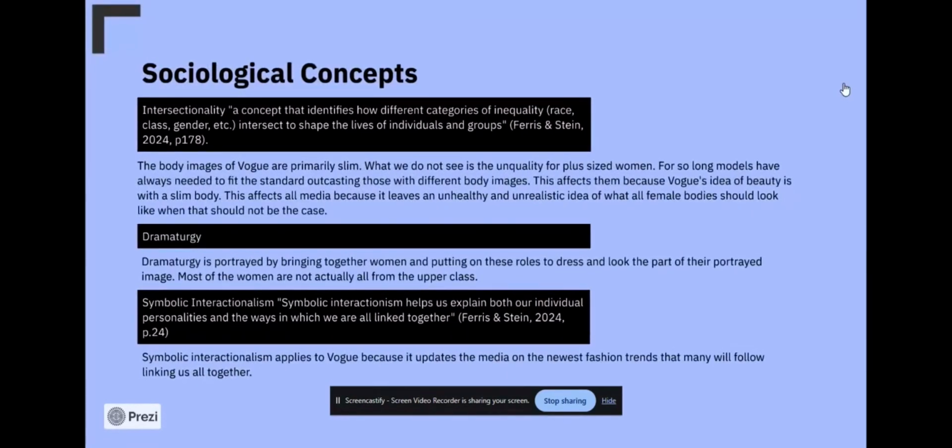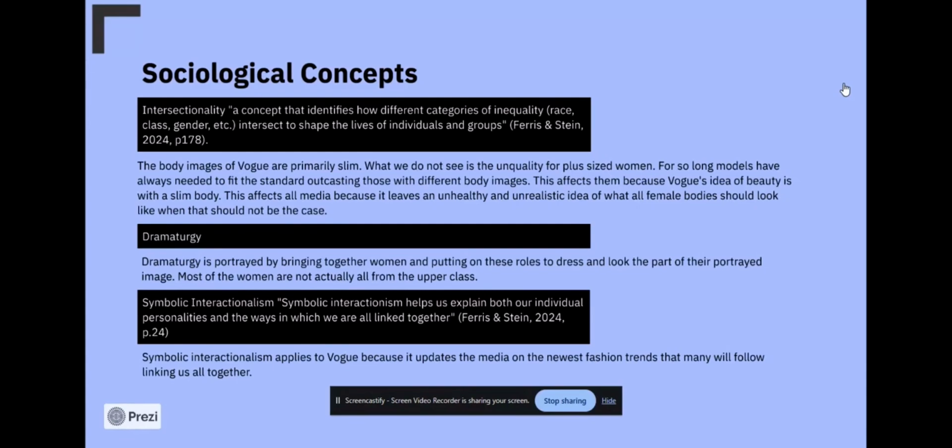The next social concept I had put is intersectionality. It says a concept that identifies how different categories of inequality, race, class, gender, etc., intersect to shape the lives of individuals and groups. So I applied that definition by saying the body images of Vogue are primarily slim.